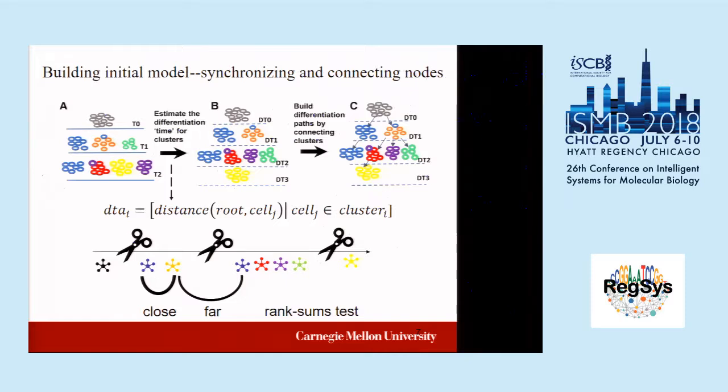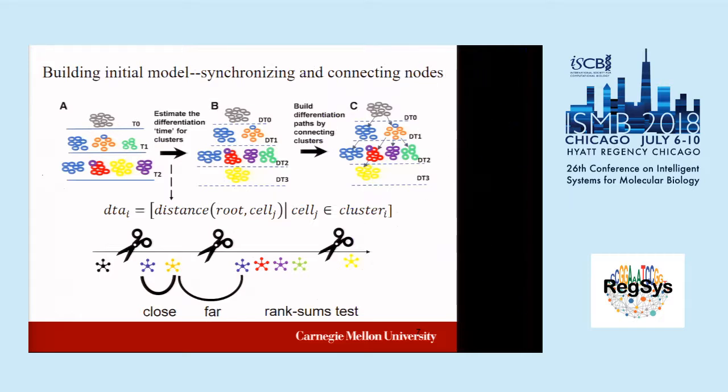We can use some other things like visualization, some diffusion map. You can choose the cells at the very beginning. Or if the first time point is far away from others, we can use all the cells in the first time point as root cells. Anyway, once we select the root cells, we can calculate the distance from all other cells to the root cells. The distance can be Euclidean distance, correlation distance, or even diffusion map distance. Although performance might be slightly different, the idea would be essentially the same.